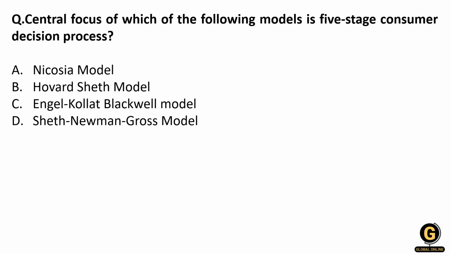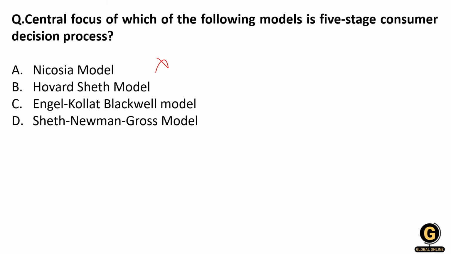Let's move to the next question. The central focus of which of the following models is the 5-stage customer decision process? Nicosia model, Howard-Sheth model, Engel Kollat Blackwell model and Sheth Newman Gross model. This question is related to contemporary models of consumer behavior, which tell in which model the 5 stages of the consumer decision process are defined at the center.